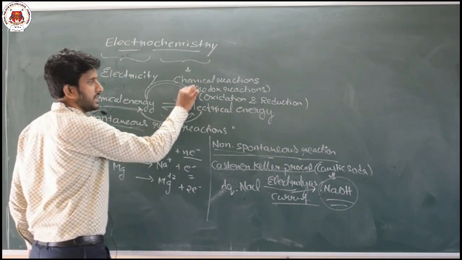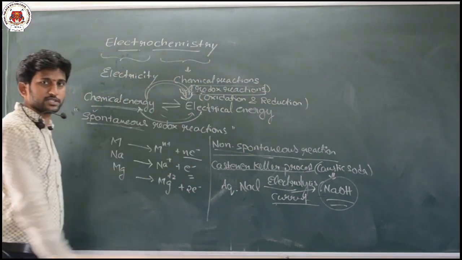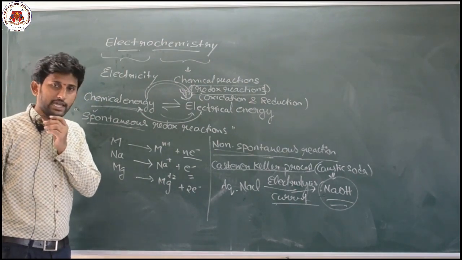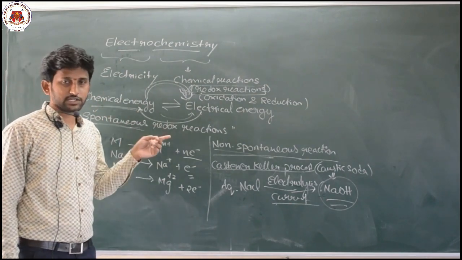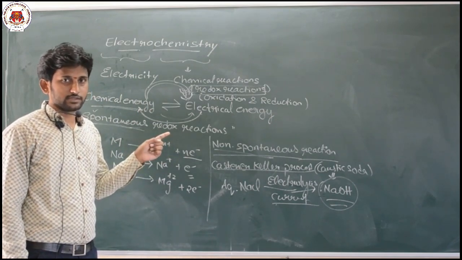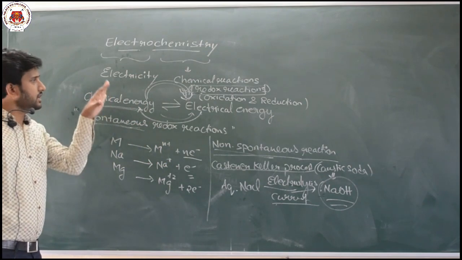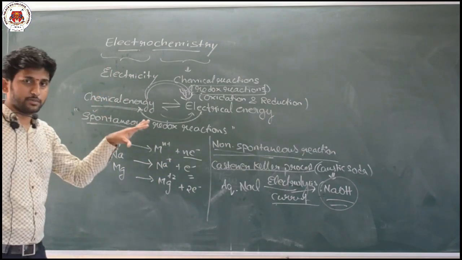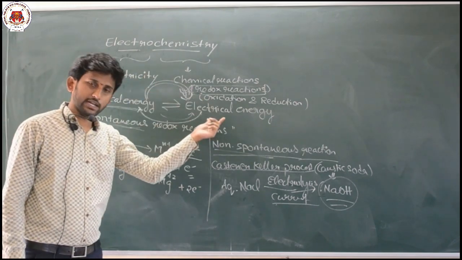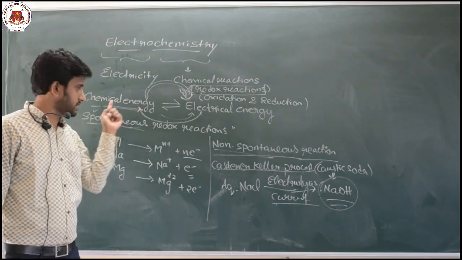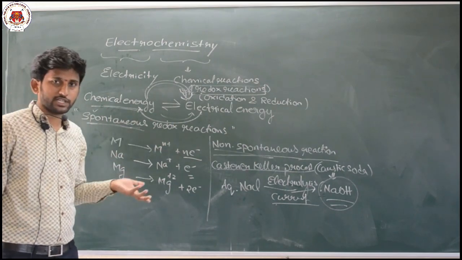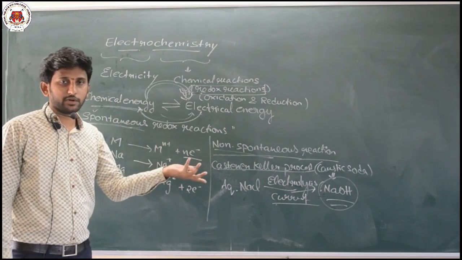So what is the basis for electrochemistry? Which reaction is the base of electrochemistry? Redox reactions. What are redox reactions? The reactions in which oxidation and reduction take place simultaneously are said to be redox reactions. So once again, what is electrochemistry? It is a branch of chemistry that deals with interconversion of chemical energy to electrical energy or electrical energy to chemical energy. In that, two types of redox reactions can occur: spontaneous and non-spontaneous.